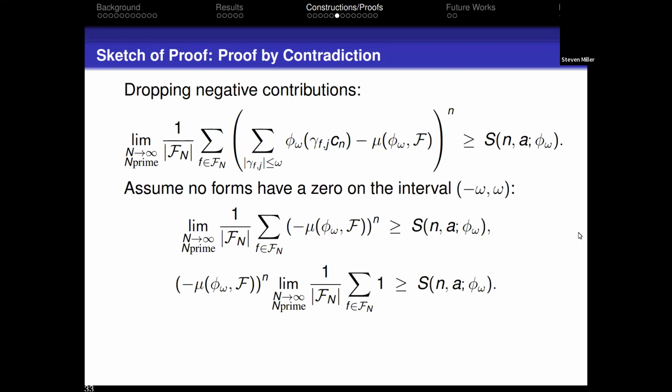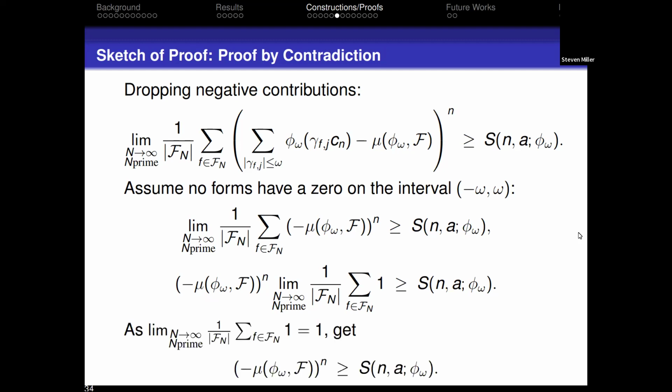If I have no form in my family having a zero between minus omega and omega, well then I am only summing the zeros up to omega. If there are no zeros in that window, I can just drop all of that, and I just have now negative mean. And then what I'm left with is I'm dividing by the size of the family, then I'm summing 1 over everything in the family. Well, that's just the size of the family. So that just cancels, and I get, if there are no zeros between minus omega and omega, that this quantity is greater than or equal to the quantity from number theory.